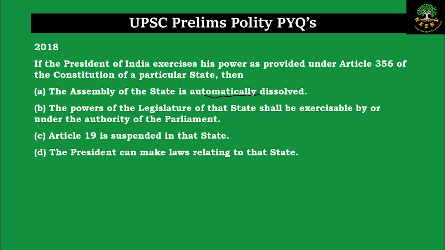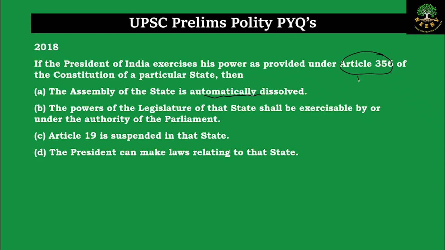Statement B, the powers of the legislature of that state shall be exercisable by or under the authority of the parliament. Statement C, Article 19 is suspended in that state. Statement D, the president can make laws relating to that state. So here the approach should be that first you need to know what is in Article 356.